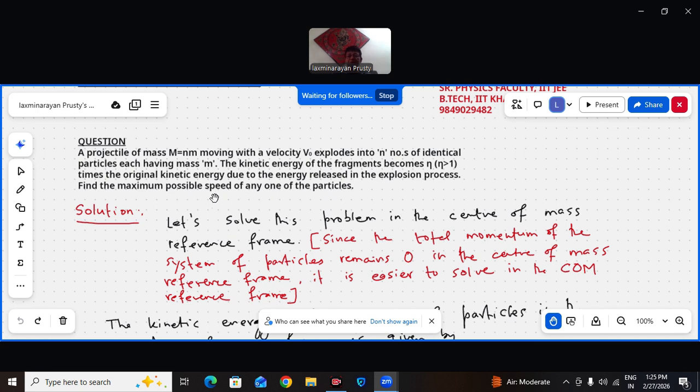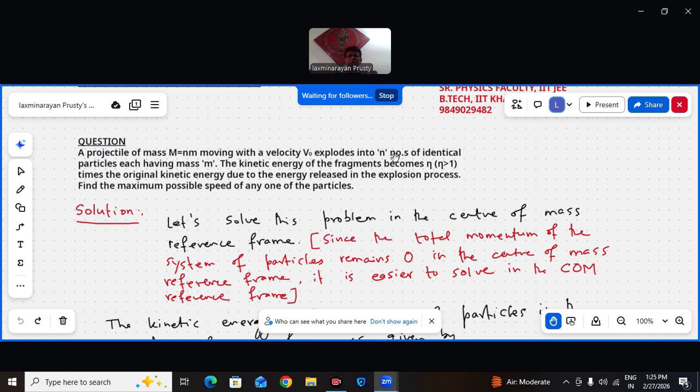Possible maximum speed. Because this is an N-body problem, our aim is to maximize the speed of any one of the particles so that the total kinetic energy becomes eta times the original kinetic energy.